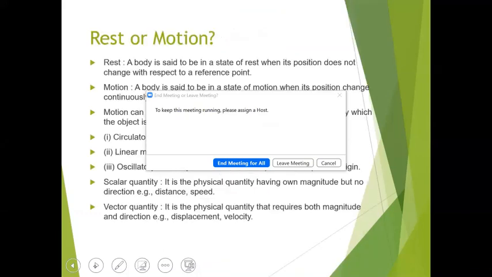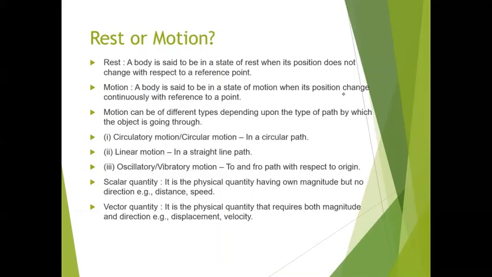If suppose you are in a room, if you're sitting on a sofa, so what do you think? You will be in rest. So whenever we say rest, a body is said to be in the state of rest when its position, that means if you are considering yourself, then your position does not change with respect to a reference point. Now you can see this reference point is the main point here.